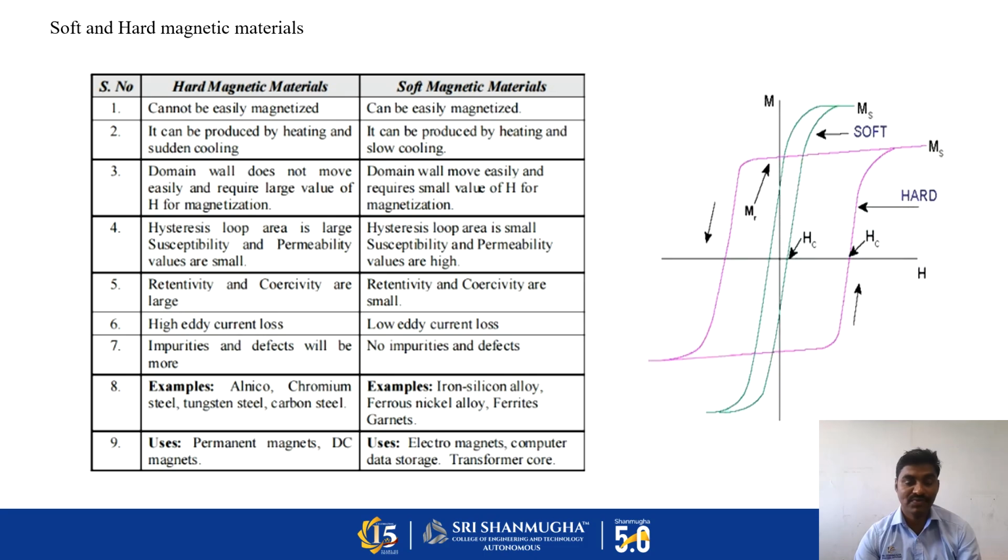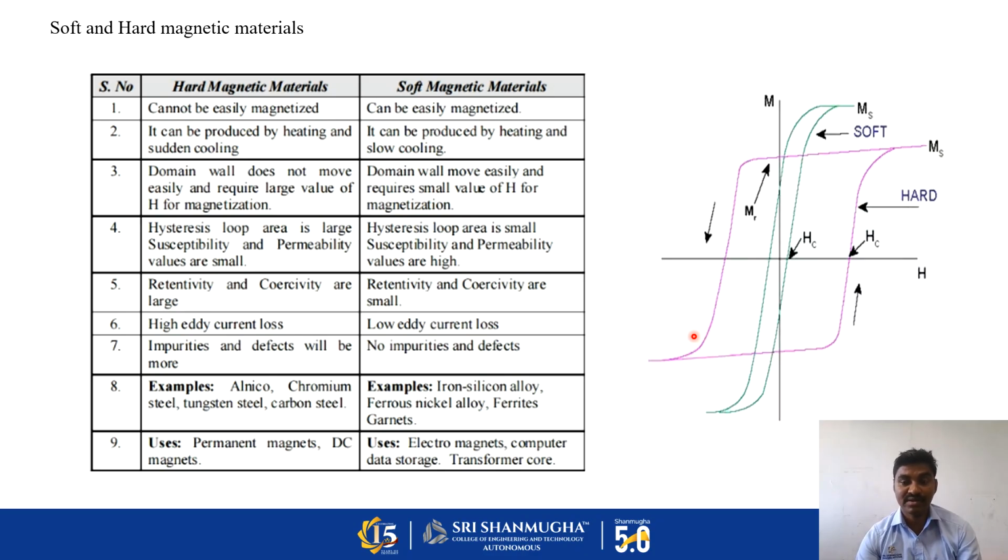From this hysteresis loop, we can categorize magnetic materials into two categories: hard magnetic material and soft magnetic material. In hard magnetic material, the hysteresis loop area will be very large. That means a large amount of magnetic field is required to attain saturation in a particular direction.